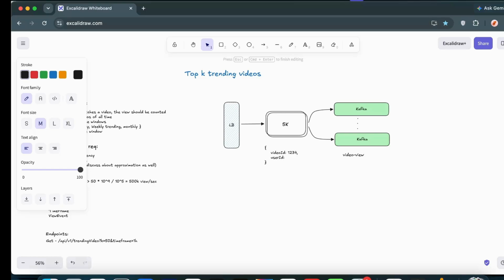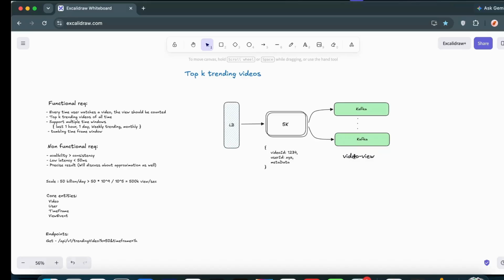Again, XYZ, something like that. And some other metadata like timestamp, country, device type, whatever necessary information we require, we will add inside here, and that is what we have to put into Kafka inside this video view topic.